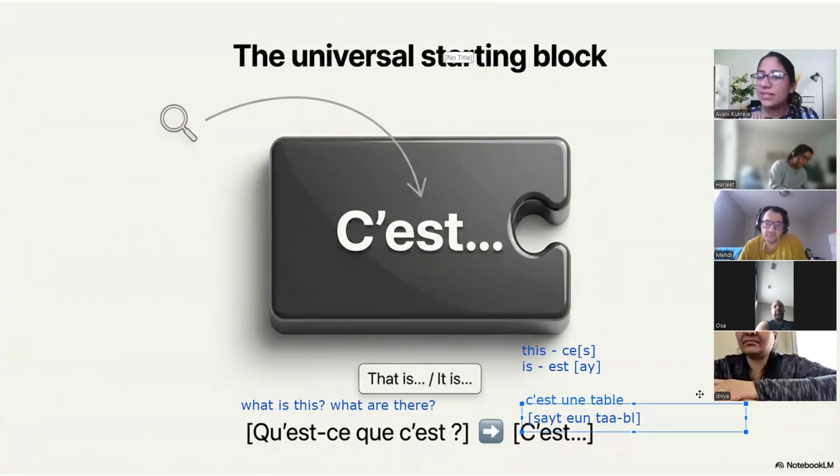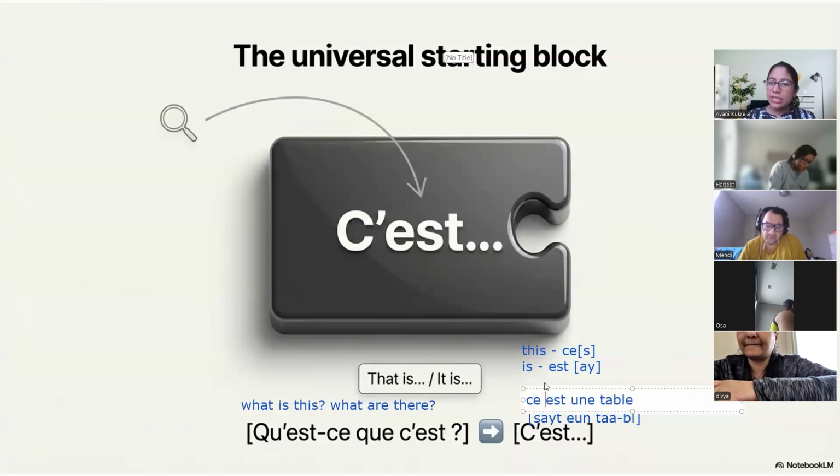The logic is this, everyone. I'm again repeating. Vowels in French are considered weak. Okay? Vowels need support of consonant. So if you look at this, if this is a table, it should be written as est une table.